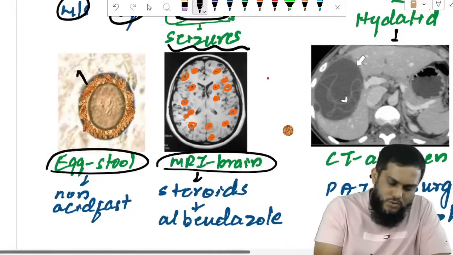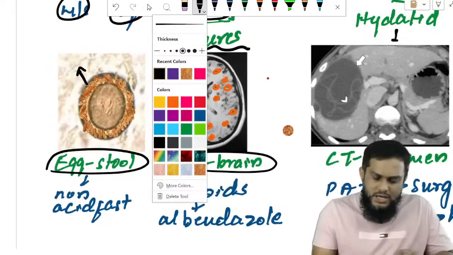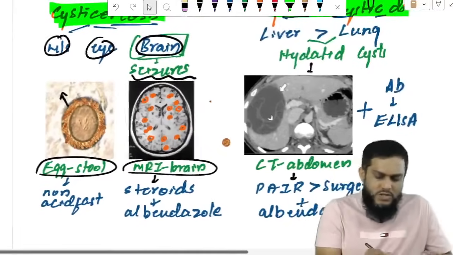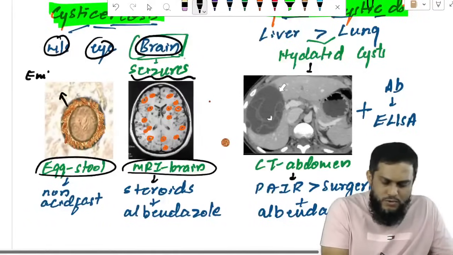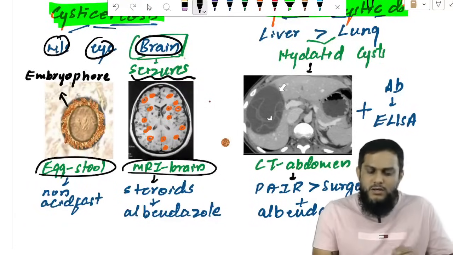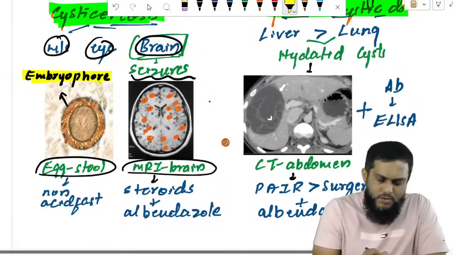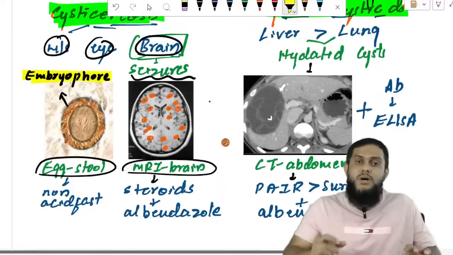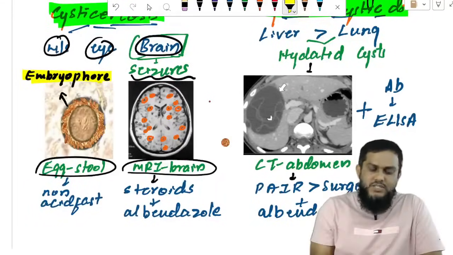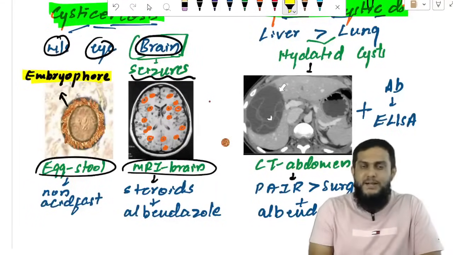What do you call this outer thick margin? We call it the embryophore. Embryophore is the outer brown thick margin, and the only egg having an embryophore is the Taenia egg.